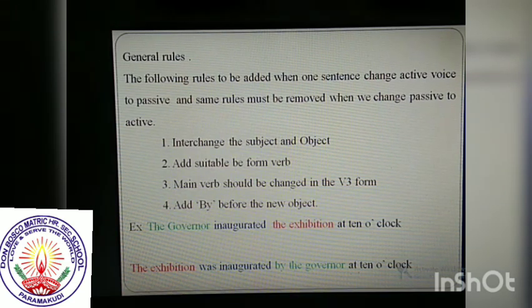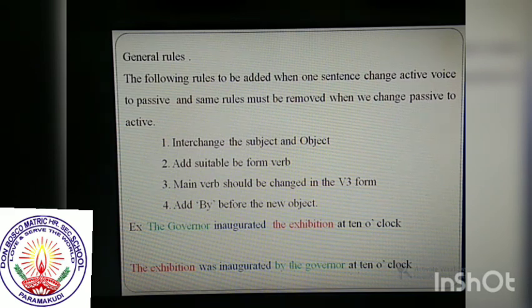The governor inaugurated the exhibition at 10 o'clock. Okay, the governor is the subject, inaugurated is a verb, the exhibition is an object. At 10 o'clock is an adverbial phrase. Okay, this is an active sentence. There is no be form verb plus verb 3 form, there is no passive structure. So I assure this is an active sentence. We have to change it into passive, so the 4 rules must be added.